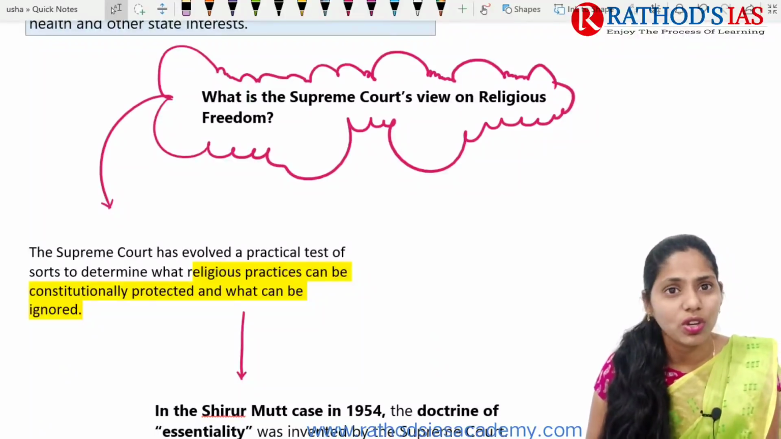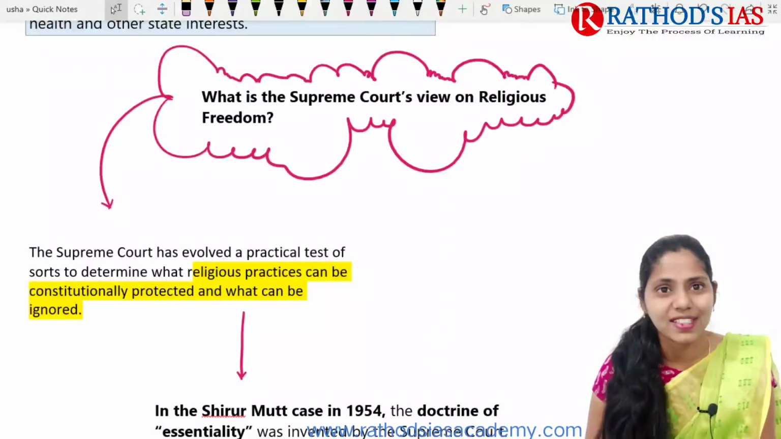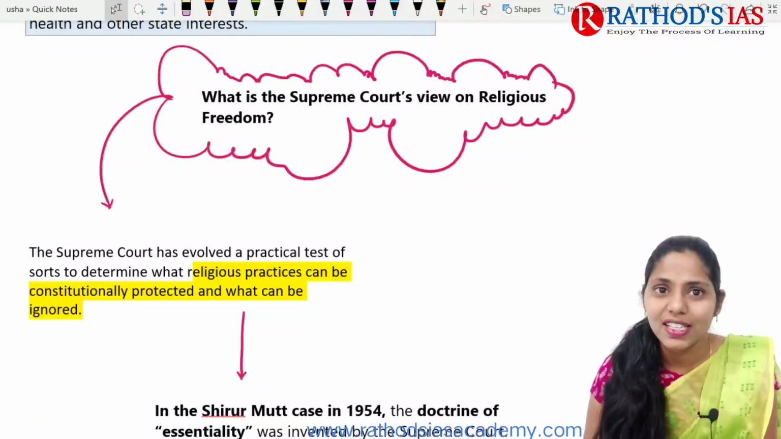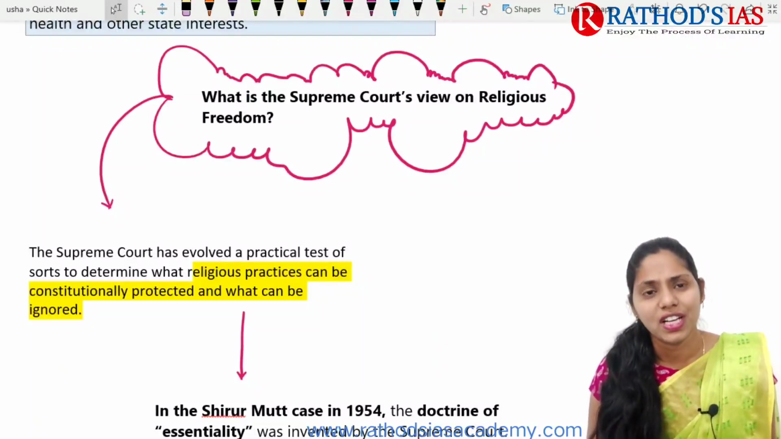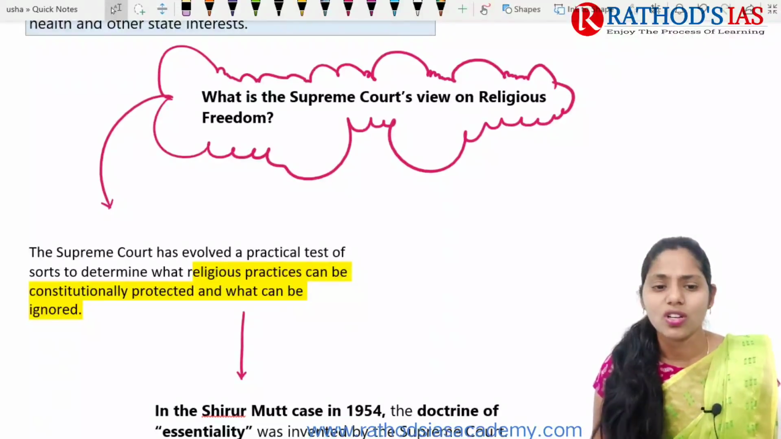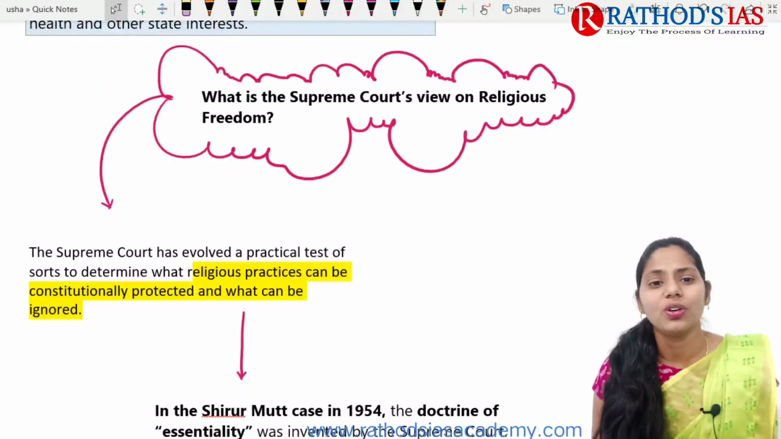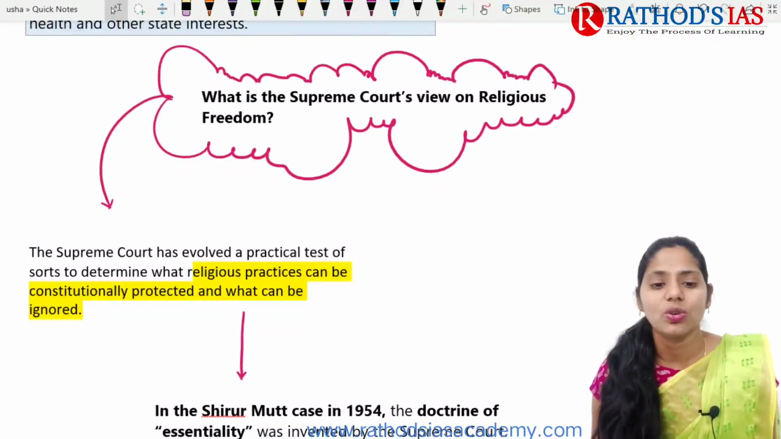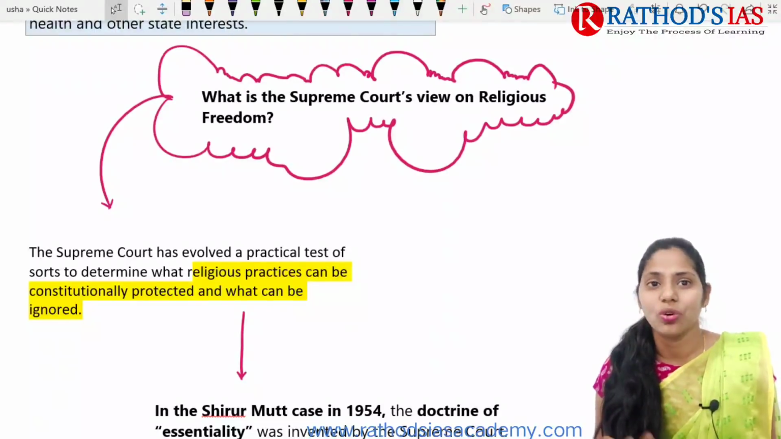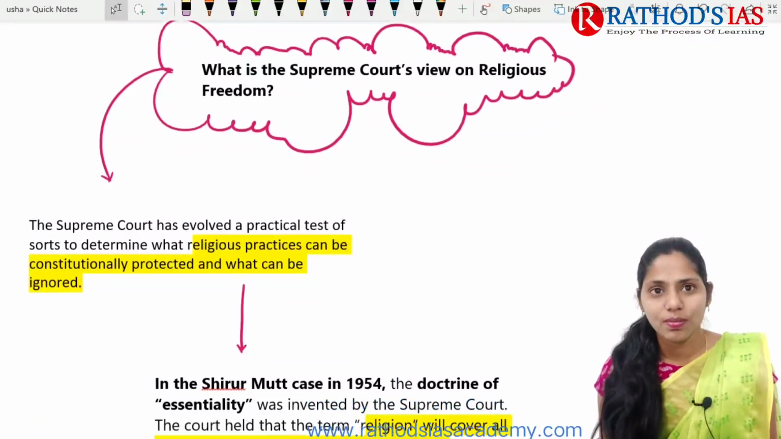To answer this question, the Supreme Court came up with a practical test. This practical test is mainly used to determine which religious practices can be constitutionally protected and which can be ignored. In religious practice we have different customs and different things, so whether they are constitutionally protected or can be ignored is decided by this test. These are some important things.